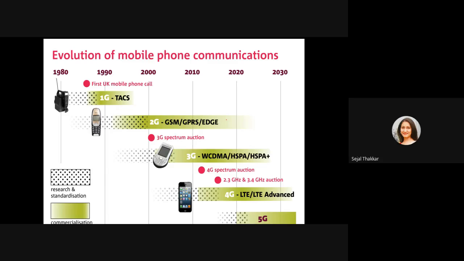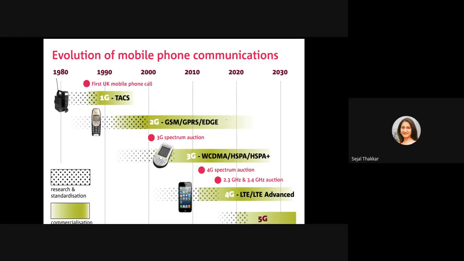In the 1980s, the phone looked like this, a bulky phone. Then in the 1990s, 1G, you could only talk with each other. There was no internet. Then in 2000, there was 2G internet. They had GSM, GPRS, EDGE, and SMS. Internet got introduced, and in 3G there was a very good speed of internet.